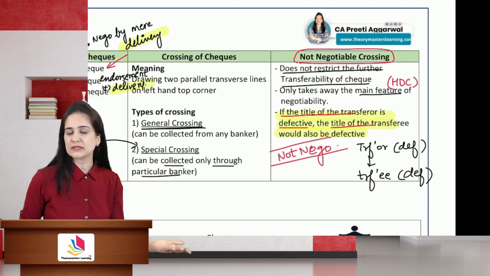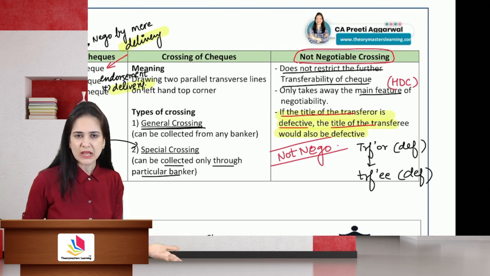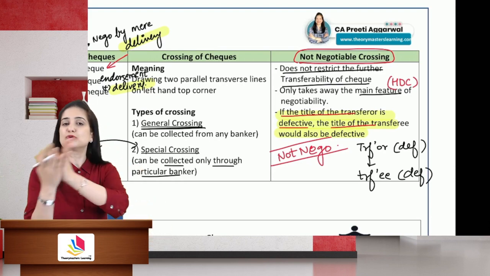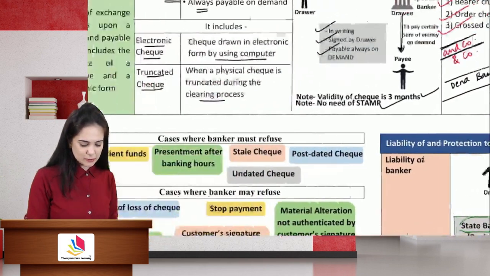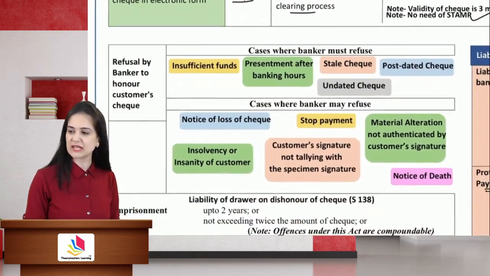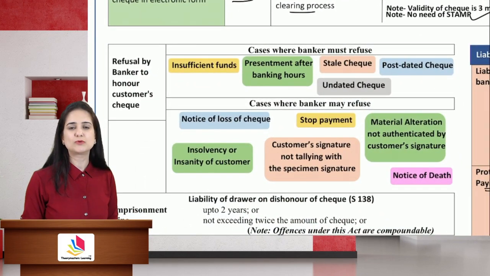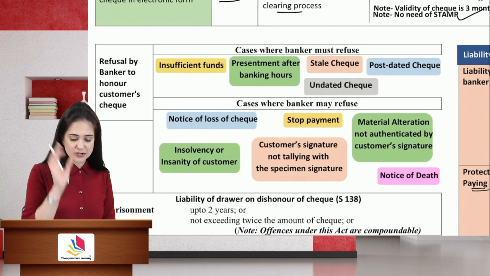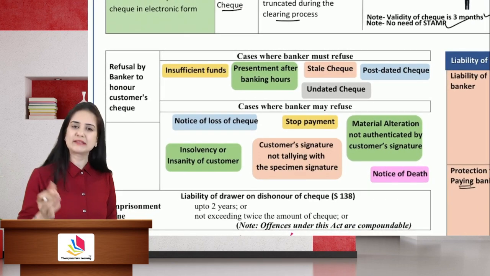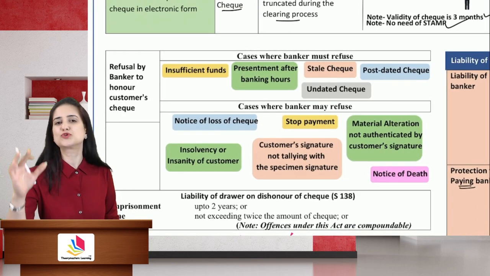If it falls in the hands of a wrong person, he will not get a good title and he will not be able to transfer a good title. So it's a very good way to ensure that the funds are received only by the person who is intended to receive that money. Then we have cases where the banker must refuse to honor the instrument, and there are certain cases where he may refuse to honor the check.